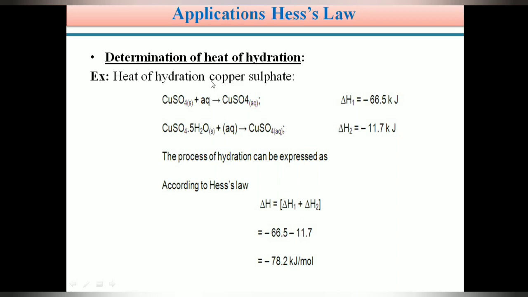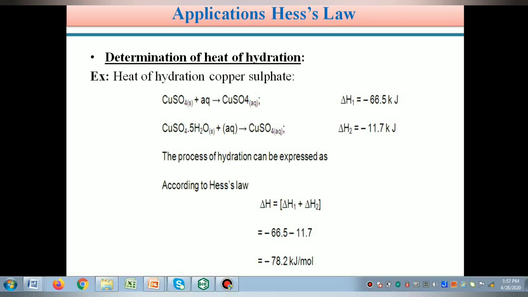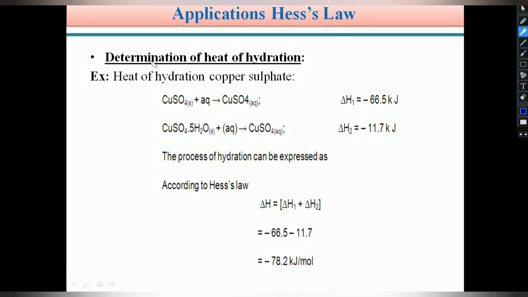Copper sulfate, CuSO4. Students, CuSO4 is available in two forms. In the first form I choose anhydrous copper sulfate, which means there are no water molecules in the copper sulfate. Anhydrous copper sulfate is generally an inorganic salt in solid form, that's why in the bracket I mentioned the subscript S, meaning solid copper sulfate.